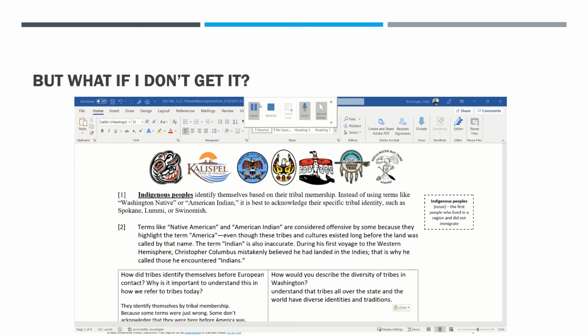And I can see how they don't, because in the next sentence it talks about they don't use Washington Native or American Indian. And then it says it is best to talk about tribal identities, such as Spokane, Lummi, or Swinomish. So what I can see is they say, these people don't like being talked about this way. They prefer it that way, right? So think about what the topic is. And then what did we learn about the topic? And that will usually help you find the answers to the question.